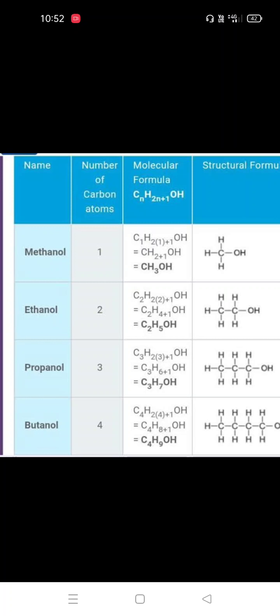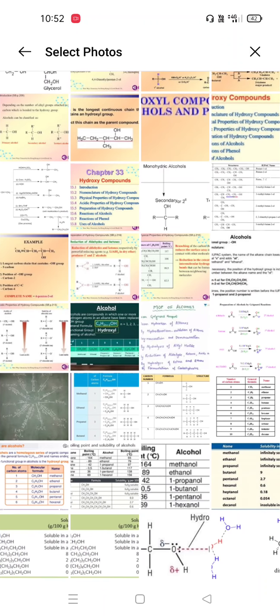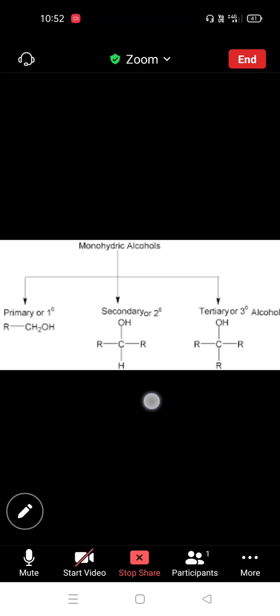Okay, let's see. The different types of alcohols are primary, secondary and tertiary alcohols.